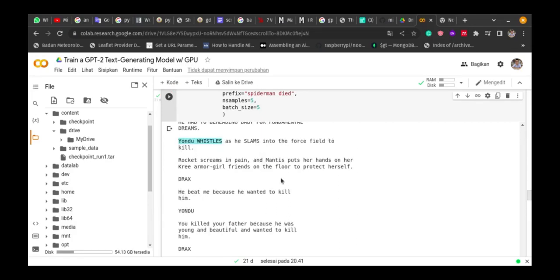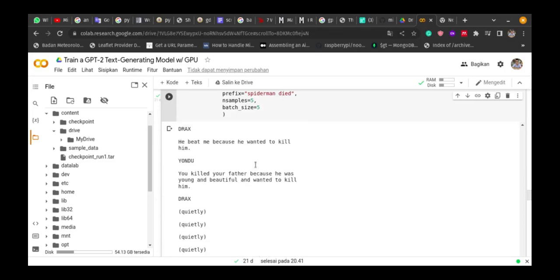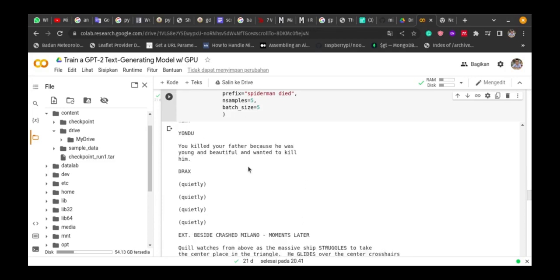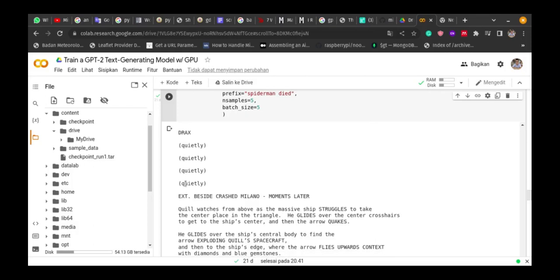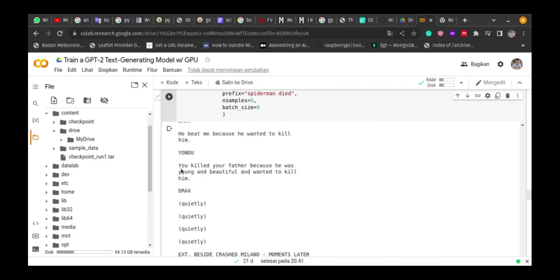Good. On the floor. Oh, so you have a girlfriend here to protect herself. Drax. He beat me because he wanted to kill him. Drax. Quietly. Yon, do you kill your father because he was young and beautiful and wanted to kill him, huh?